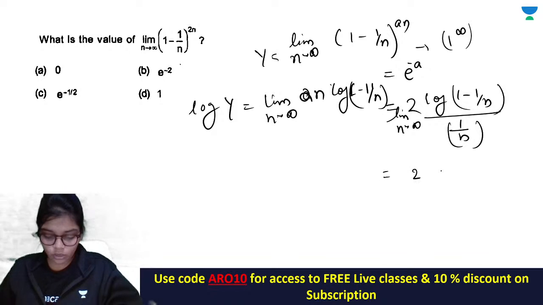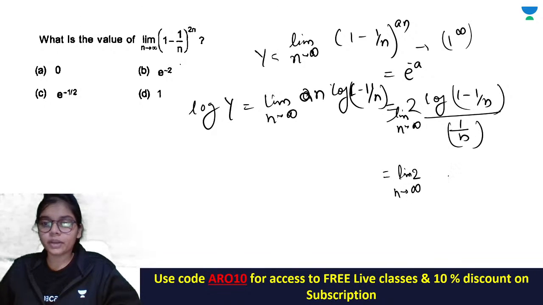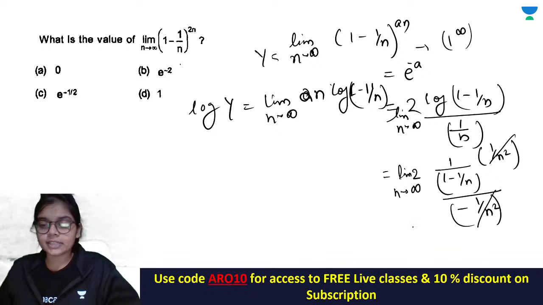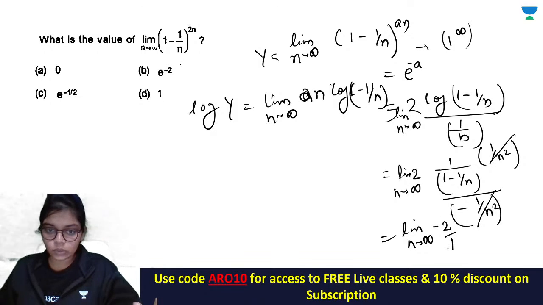You can apply L'Hospital's rule and find the limit. तो आप ऊपर का differentiate करोगे, it will become 1 upon 1 minus 1 by n and 1 by n square, and this will also become 1 by n square with a minus sign. So this will get cancelled. Now you put the limit n tends to infinity. This will become minus 2 upon 1. ठीक है, तो minus 2 is coming out as your limit.